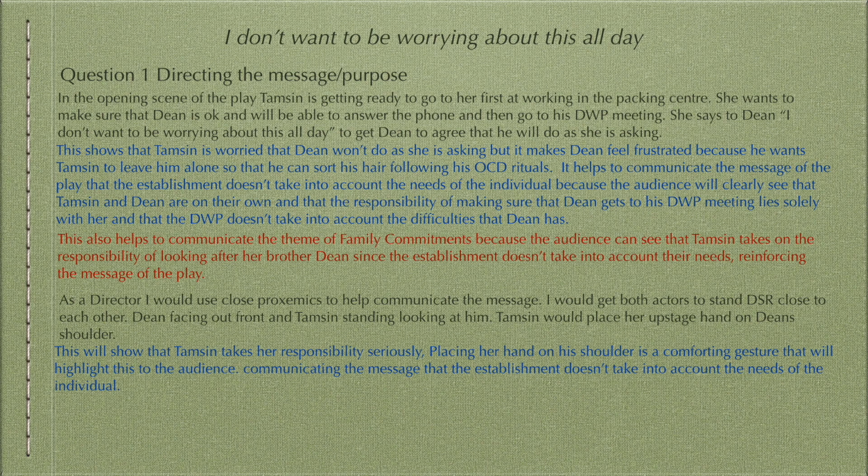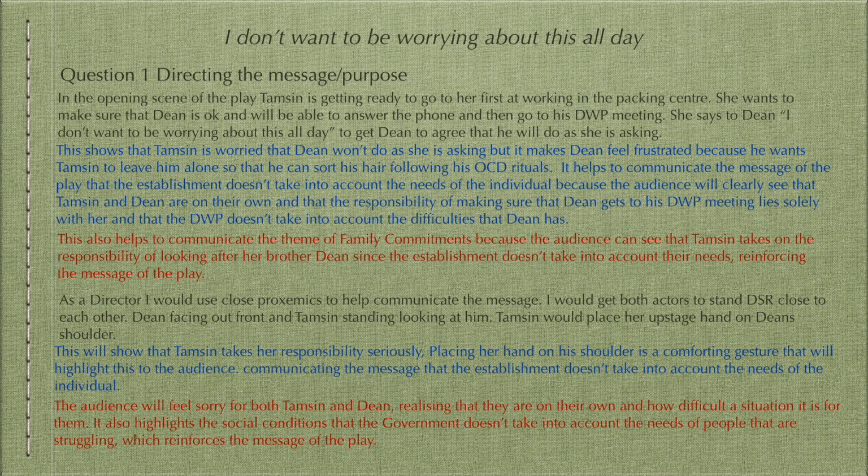For the second part of this paragraph, you have to explain how this will communicate the message of the play, and again, using the language of the question, communicating the message that the establishment doesn't take into account the needs of the individual.